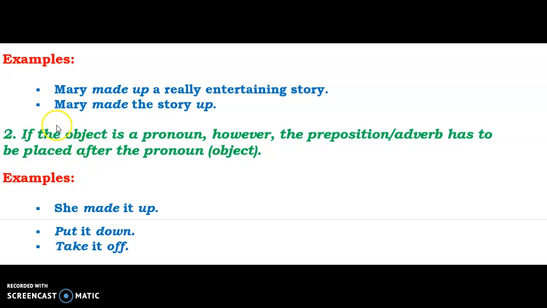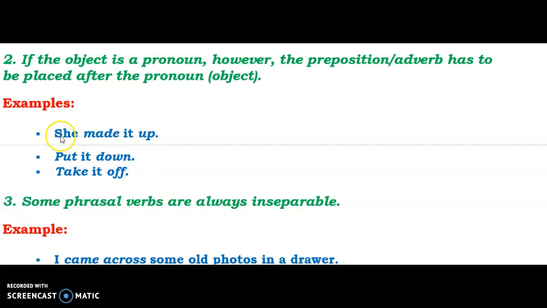So this up can come immediately after the verb, and it can also come after the object in a sentence. But remember, all right, if the object is a pronoun, then in this case, the preposition or adverb has to be placed after the pronoun. Like here, she made it up. It is your pronoun. All right. So you can't say she made up it. No, you will say she made it up. The pronoun will come in between the verb and the preposition or adverb. Put it down. You can't say put down it. Okay. You say put it down. Take it off, you can't say take off it, but you say take it off. It will come in between.